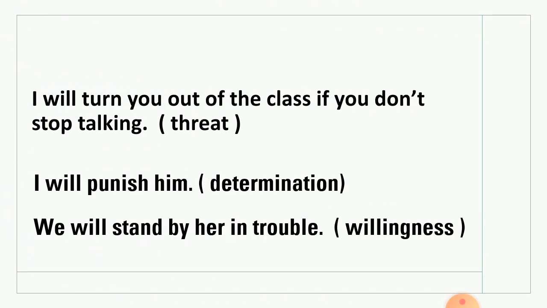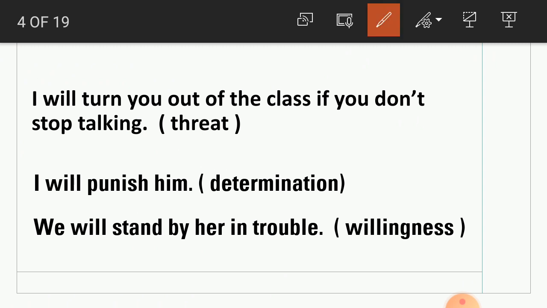Now students, some more examples are given here. I will turn you out of the class if you don't stop talking. This expresses threat. Now next example, I will punish him. Again I will is used here.